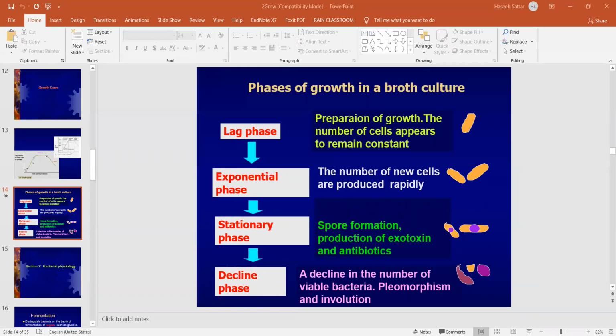So this lag phase can last for a few minutes to maybe many hours. It depends on the bacteria.